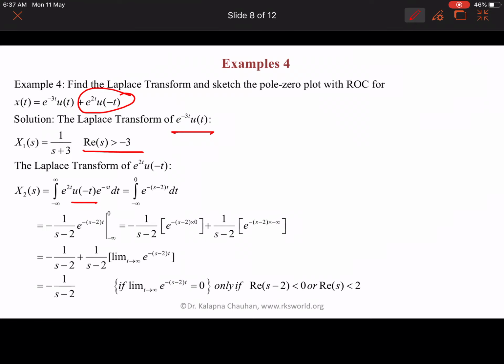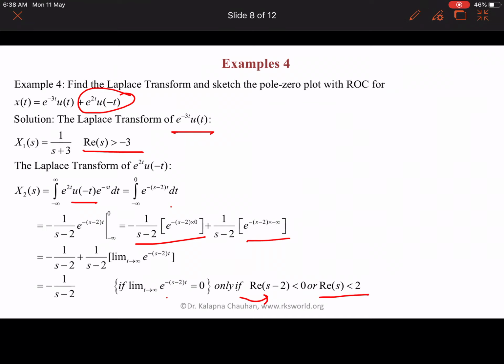Here we put this value and we have u(minus t). That's why we can write it as the integration from minus infinity to 0 of e to the power minus (s minus 2)t dt. If we integrate it, we get values like this. Here it is again minus 1 upon s minus 2, but here we have the limit infinity. Because we get a positive exponent here, we have to make it negative. For this we need Re(s) minus 2 to be less than 0,